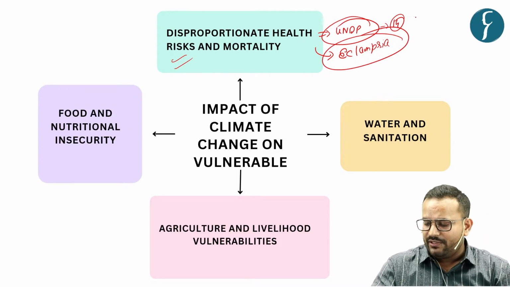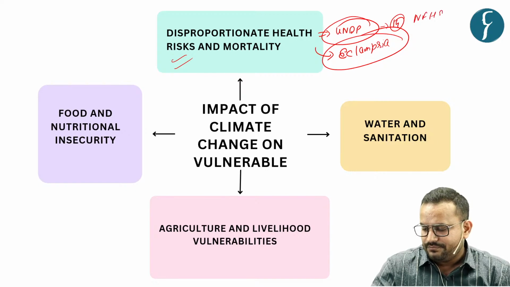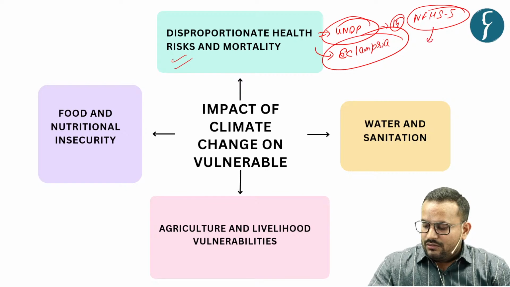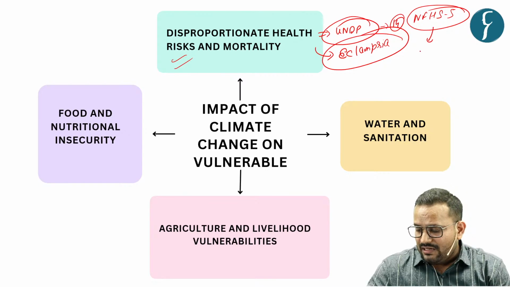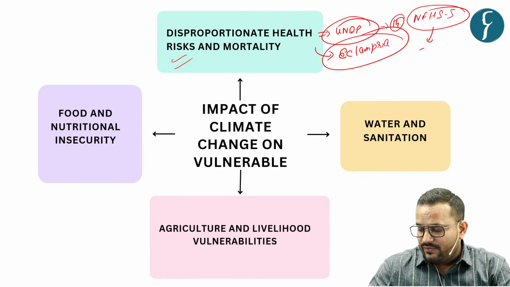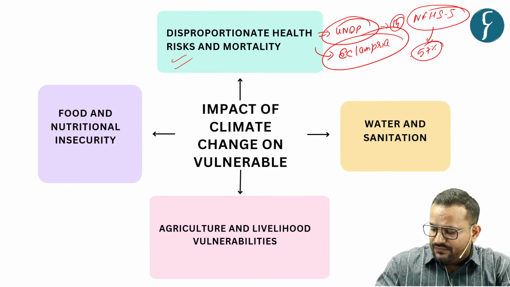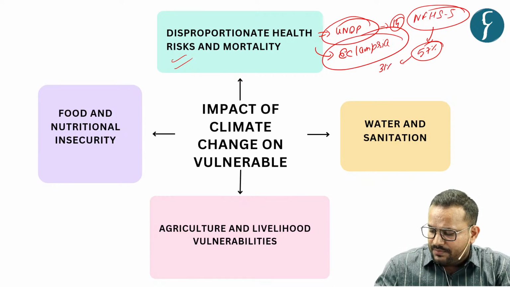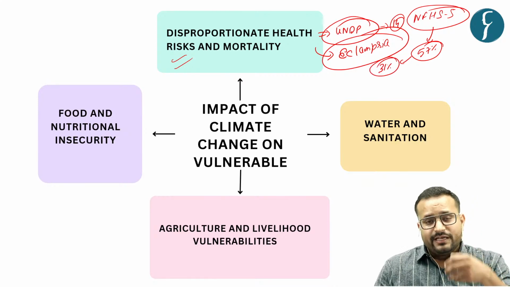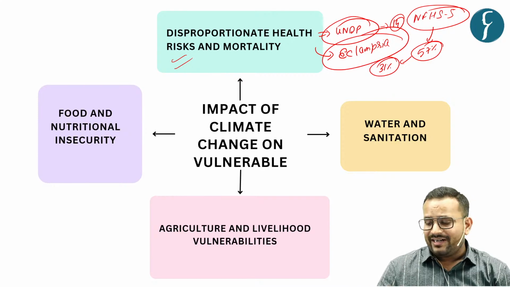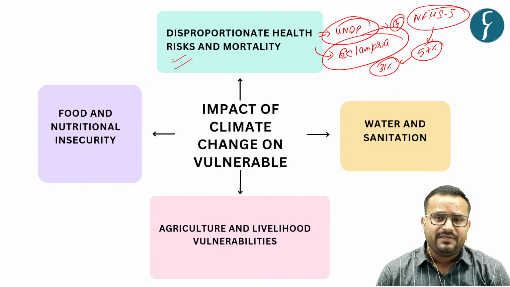For example, when you see the NFHS 5th round data, it states that in terms of anemia, 57% women are anemic. And in terms of men, it is just around 31%. So in the status quo, women are already lacking in health parameters.